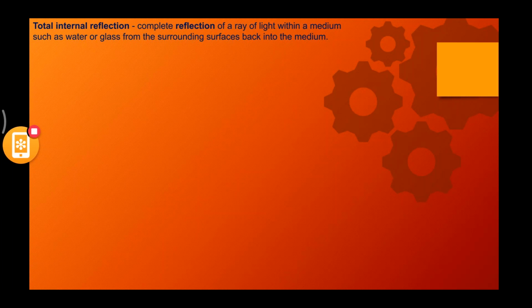Total internal reflection comes under reflection. But here there is one specific thing: the entire energy is restored. There is no definite loss of energy in total internal reflection. We'll try to understand this using a diagram. The phenomenon occurs if the angle of incidence is greater than a certain limiting angle. What is that called? It is nothing but the critical angle.